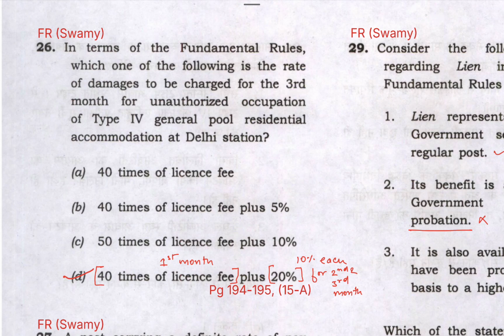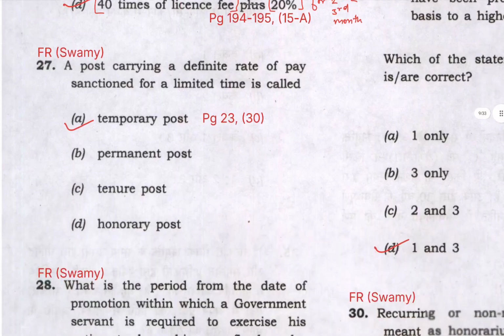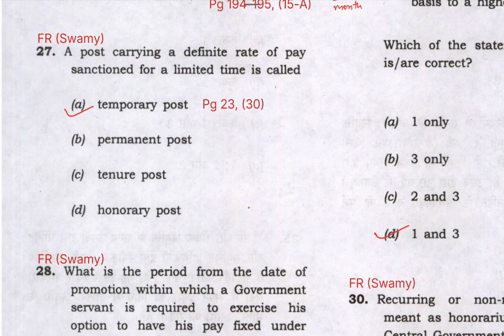Let's move on to the next question, number 27. A post carrying a definite rate of pay sanctioned for a limited time is called a temporary post, as per the definition given in page 23. So the right answer is option A.